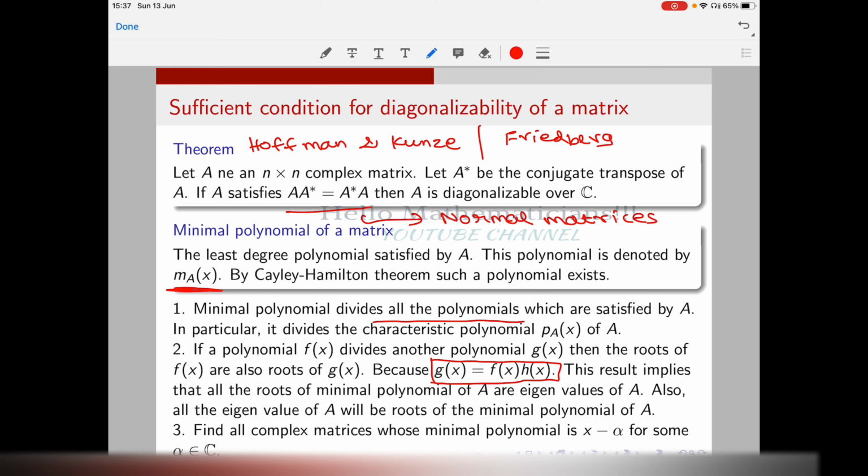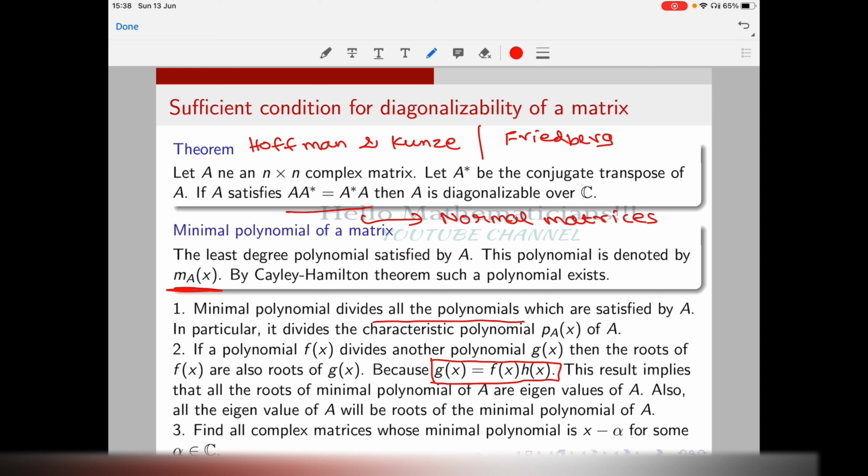Now the minimal polynomial divides the characteristic polynomial. That is what we just saw. Therefore, all the roots of the minimal polynomial are roots of the characteristic polynomial. But what are all the roots of the characteristic polynomial? They are precisely the eigenvalues of A. Therefore, the roots of the minimal polynomial are actually eigenvalues of A, and all the eigenvalues of A occur as roots of the minimal polynomial of A.